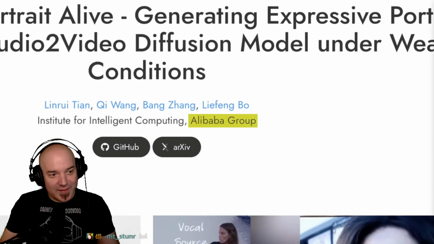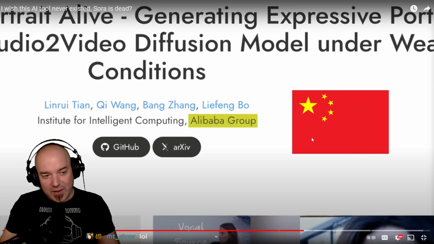Another thing that's worrying me is that this tool comes from Alibaba, a Chinese company.